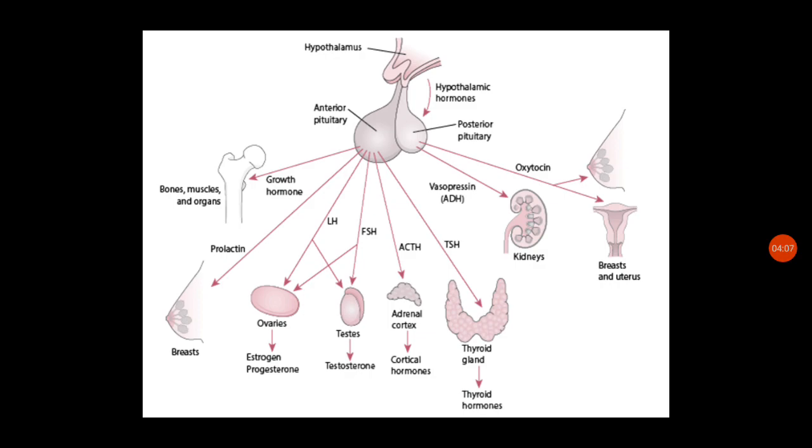So these are the various hormones, and among these, the first is growth hormone, which acts on bones, muscles and organs, and growth happens in the child. This growth hormone deficiency can be seen isolated, or along with other hormone deficiencies also. So this is the introductory part of growth hormone deficiency.